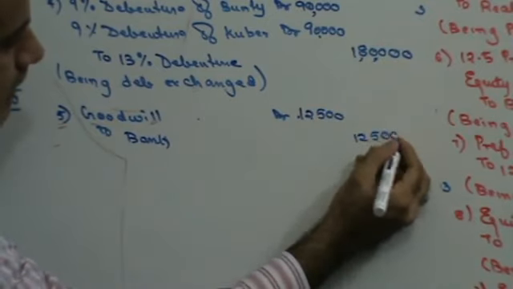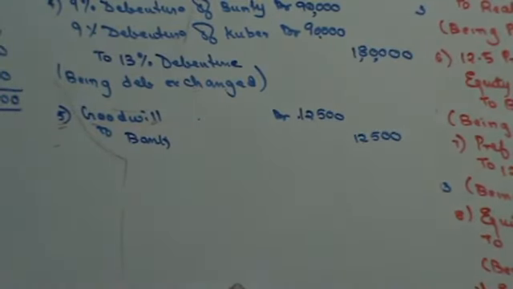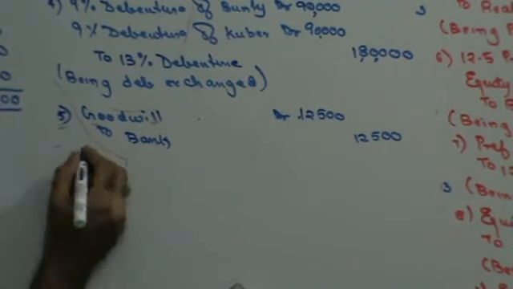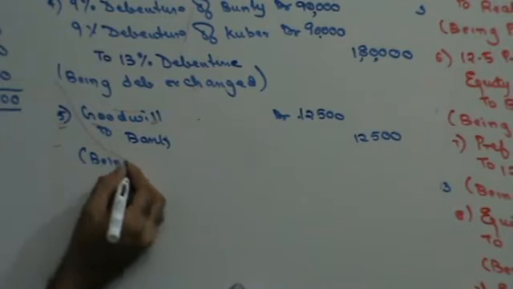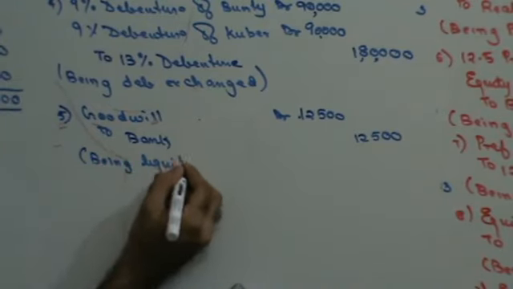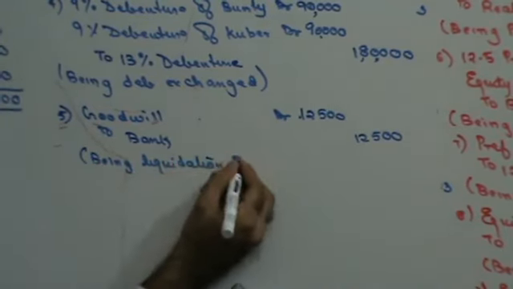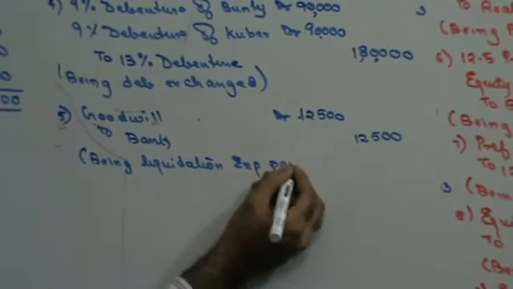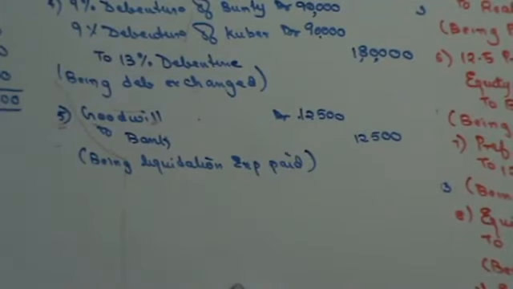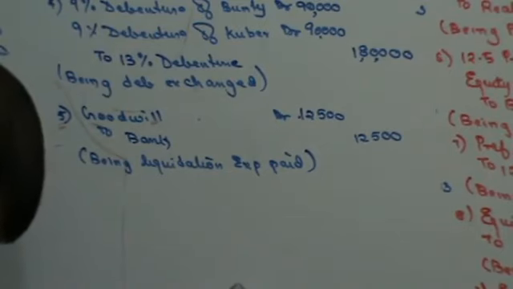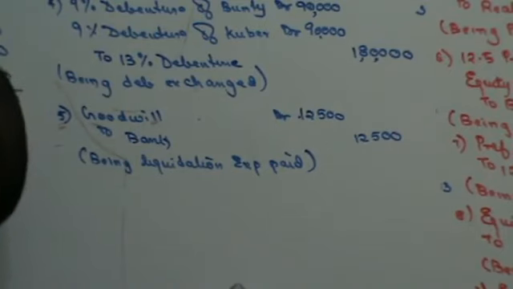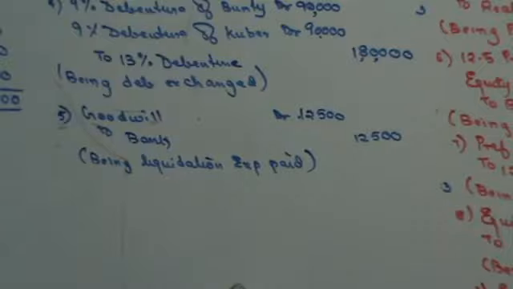So where did you get this amount? It's given in the sum. Liquidation expenses of 12,500 are borne by BK Limited. Being liquidation expense paid. Right? Done. So we finish paying liquidation expenses. Now the last thing that we need to do is make balance sheet.